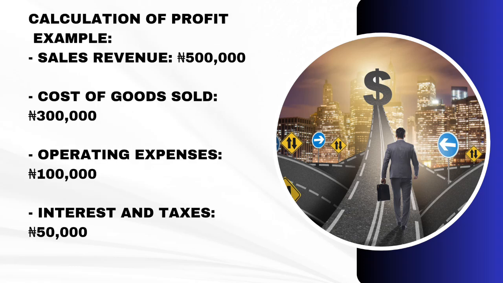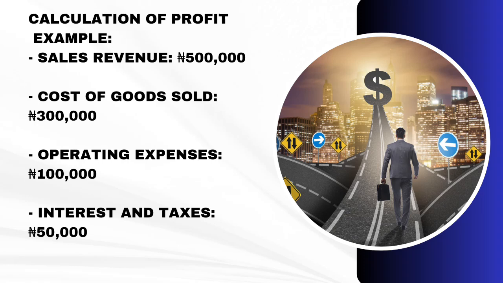Can we do an example on profit? What I mean is that we want to do a calculation of profits. Let us do an example. Now take note of all these words and the amounts I'll be calling out now. Sales revenue 500,000 naira. Cost of goods sold 300,000 naira. Operating expenses 100,000 naira.